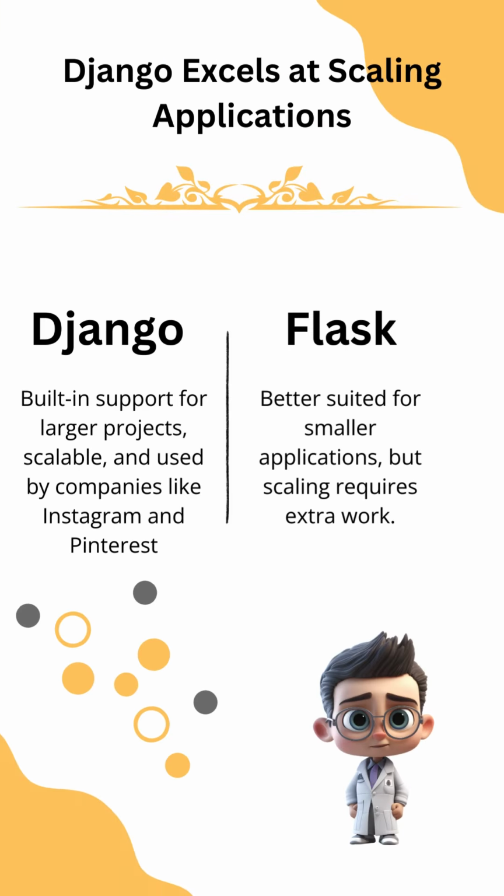Django excels at scaling applications. Django has built-in support for larger projects, is scalable, and is used by companies like Instagram and Pinterest. Flask is better suited for small applications, but scaling requires extra work.